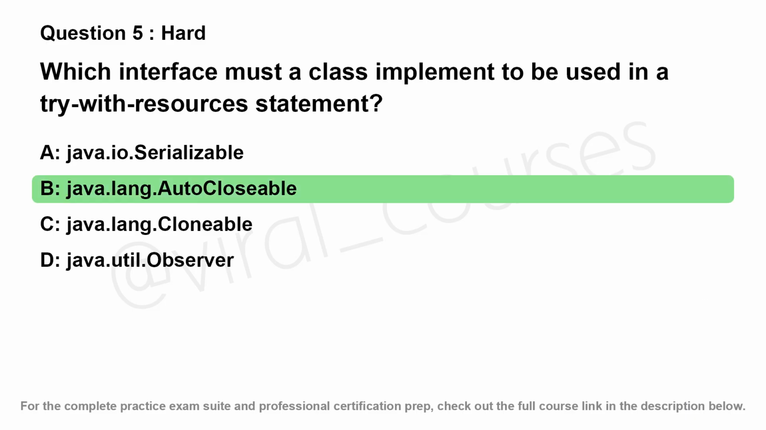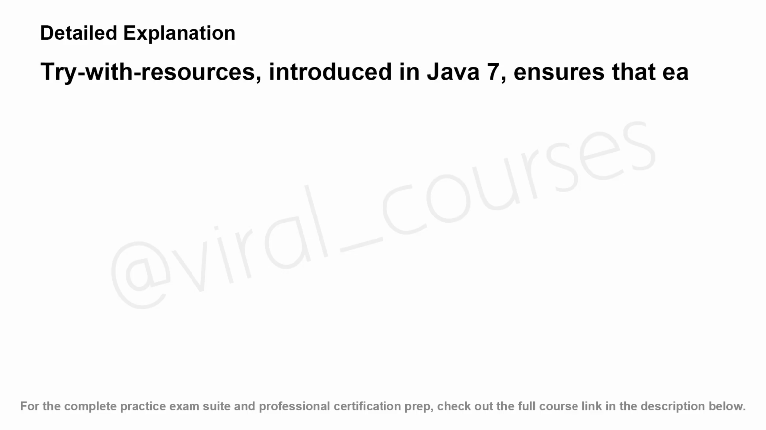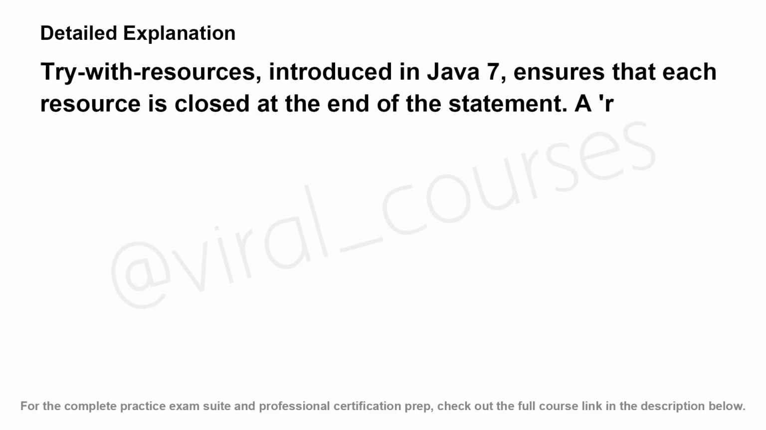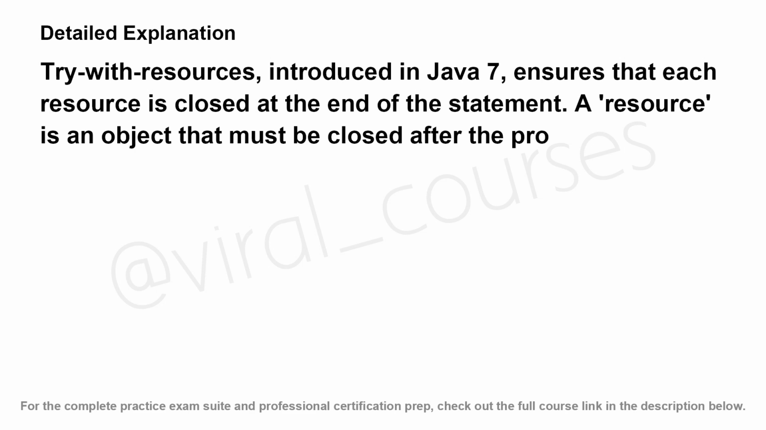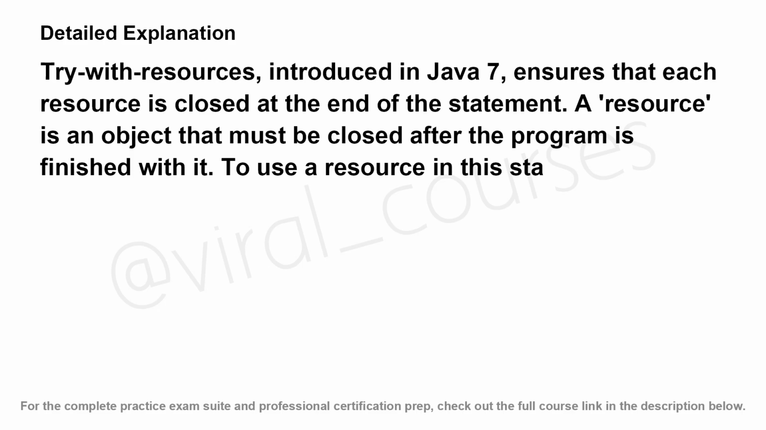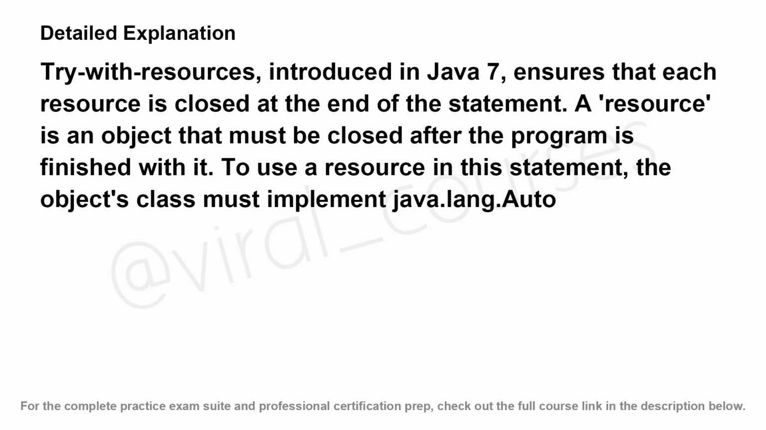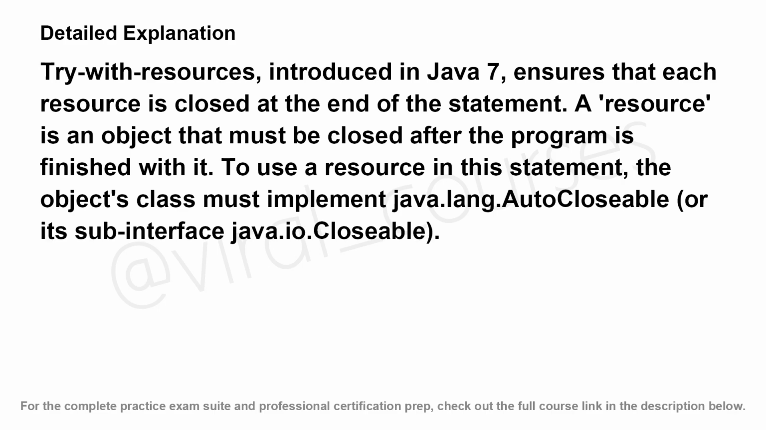The correct answer is B. Try-with-resources, introduced in Java 7, ensures that each resource is closed at the end of the statement. A resource is an object that must be closed after the program is finished with it. To use a resource in this statement, the object's class must implement java.lang.AutoCloseable or its sub-interface java.io.Closeable.